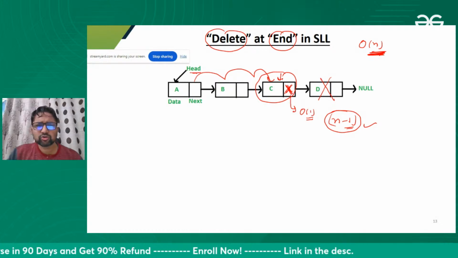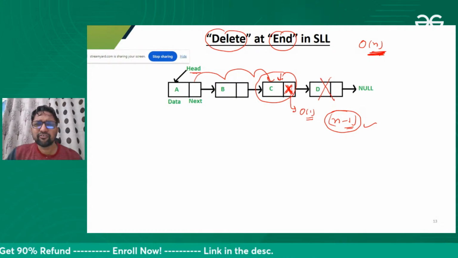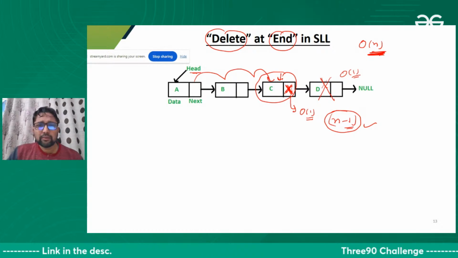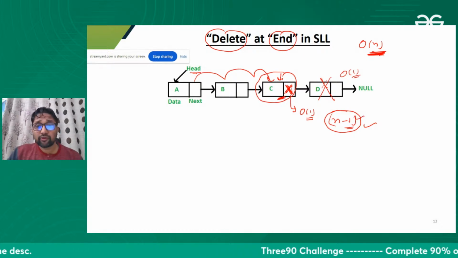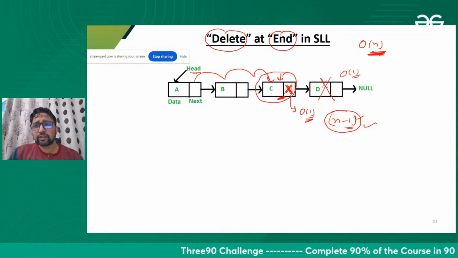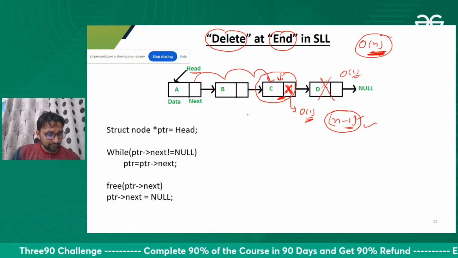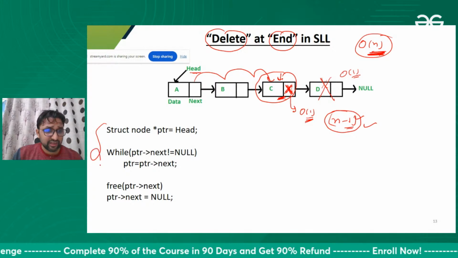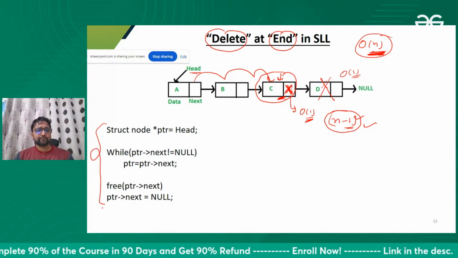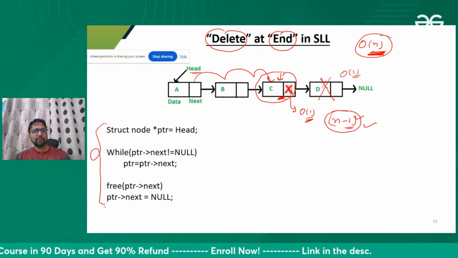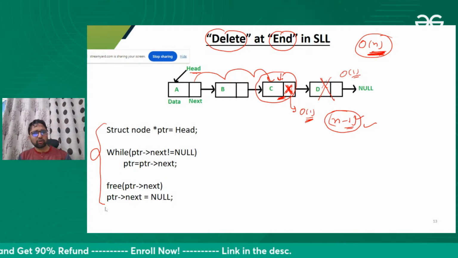Deleting means storing null over here. That's it. Or you can free the space also, which again takes constant time. So moving to this position will take order of n time, deleting it will take constant, total order of n. Fine. I'm giving a code to you people. Please verify and check. Is this working fine or not?